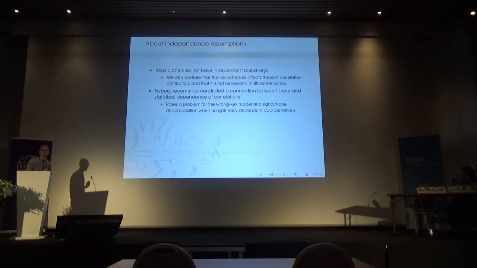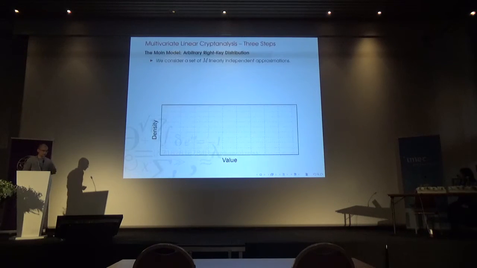Also, Newport recently indicated in some results that there seems to be some connection between linear dependence and statistical dependence of correlations. This seems to be very problematic for the wrong key model, because here we usually use that approximations are independent. The impact is that we can only express the wrong key model for linearly independent approximations. This is also what we'll do in this work, because we simply don't know how else to do it. So if you can figure this out, that would be really nice. But anyway, as a step in the right direction, we propose multivariate linear cryptanalysis, which I'll explain to you now.